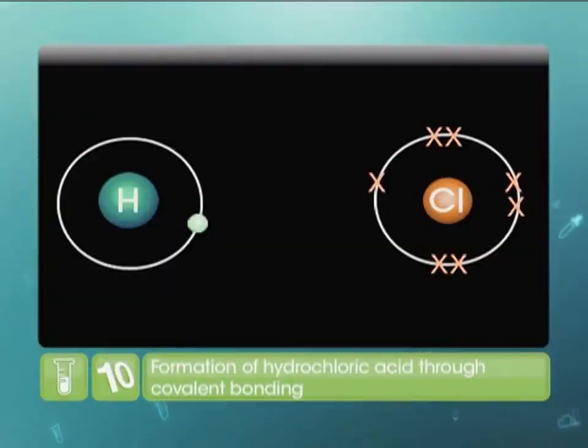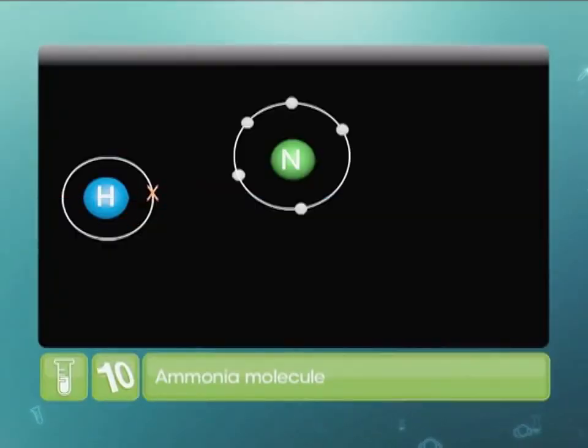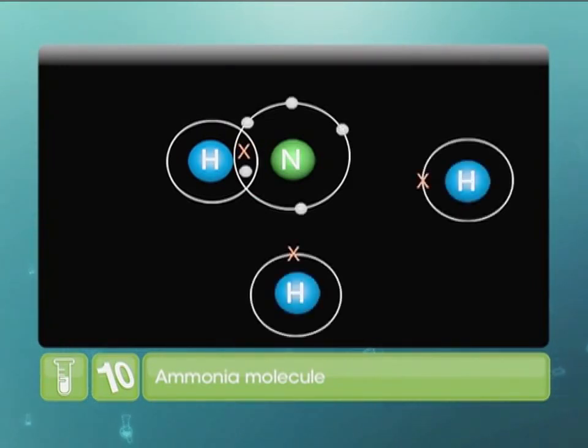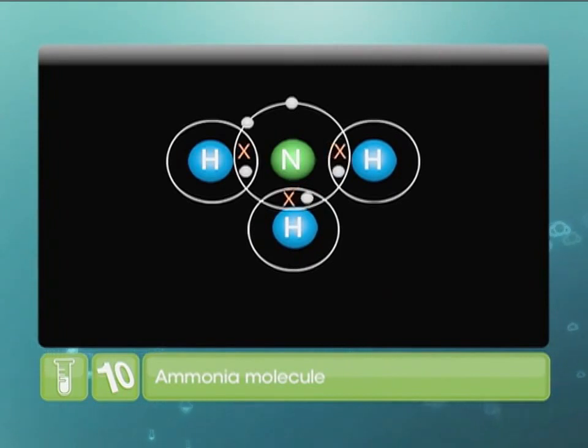Let's go back to the example of hydrochloric acid. The electron for the hydrogen atom is represented by a dot, while the electron for the chlorine atom is represented by a cross. But all the dots and crosses in a Lewis structure do not always add up to a complete octet. Take the example of an ammonia molecule. If one hydrogen atom shares its electron, nitrogen has 6 electrons in the valence shell. That is why 2 more hydrogen atoms arrive and the octet is completed for the central nitrogen atom.